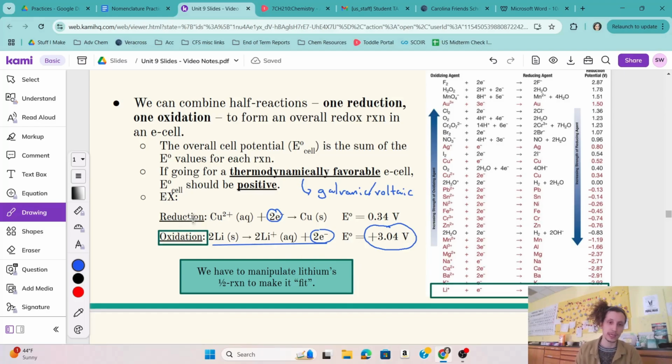So if, for example, I said, hey, I want copper to be reducing in this cell, what other reaction can I find to work with that? Well, again, flipping lithium's reaction, multiplying it by 2, my electrons cancel out, and now I have this positive 3.04 to add to this 0.34 that copper originally had. And let's see, where is the copper 2+? It's this guy right here. Yeah, so we can see that with that 0.34. When we combine the two to get the overall E cell, we're just going to be adding those. So it would be 3.34 volts.